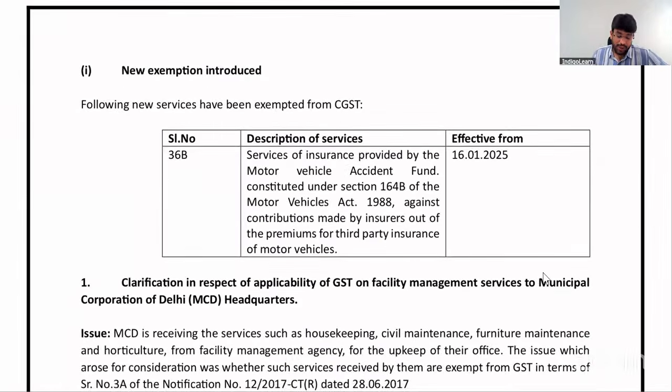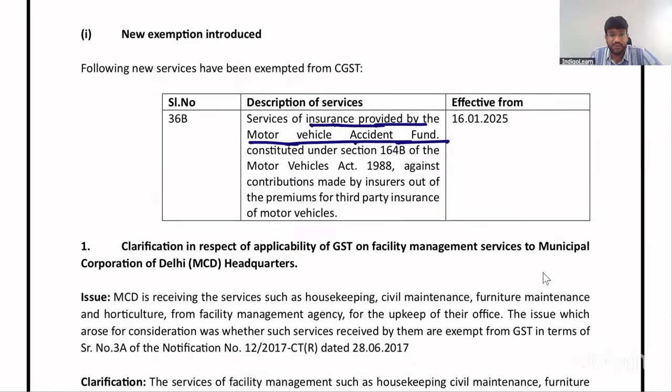Next, one new exemption is introduced. Service of insurance provided by Motor Vehicle Accident Fund. Services of what? Insurance provided by Motor Vehicle Accident Fund constituted under 164(b) of Motor Vehicles Act against contributions made by insurers out of the premiums for third-party insurance of motor vehicles.